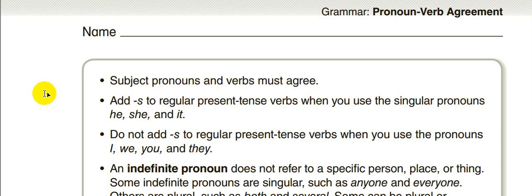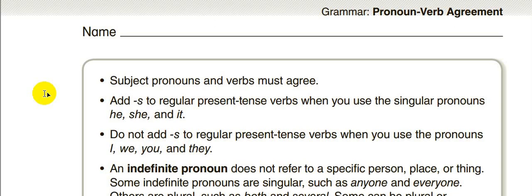It means if we're using simple present, when we use he, she, it, or a singular pronoun, the verb which comes after these three pronouns should come with s.